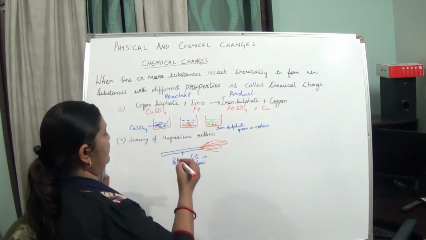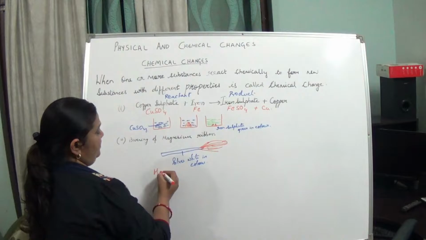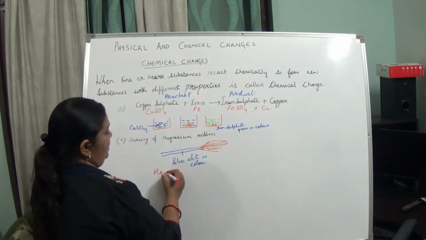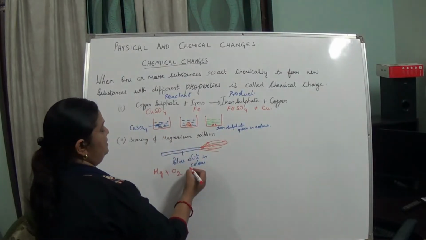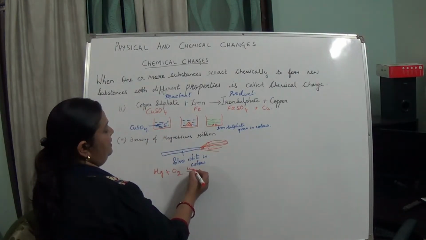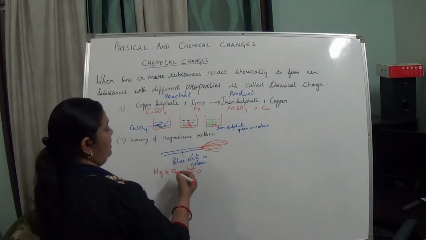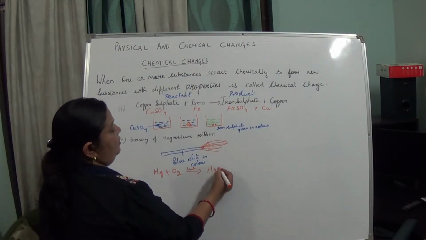Actually, what has happened over here is we have taken magnesium and burned it. When we are burning, oxygen is present over there. You have heated or burned it, and what are we getting now? We are getting magnesium oxide.